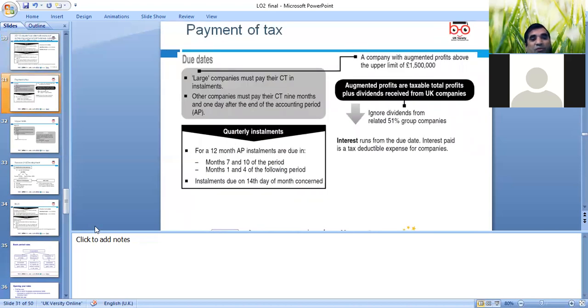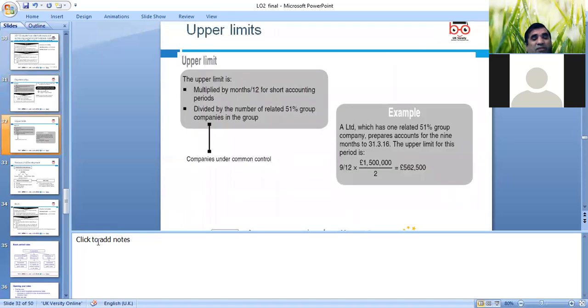So that's a further area we need to look at. Okay, payments, of course, the payment due dates. A company's augmented profit above the upper limit. We need to look at ignoring dividends from related 51% group companies, that's the group structure in corporation tax. We can add some examples of the consequences, and of the different limits, such as the upper limit multiplied by dividends.